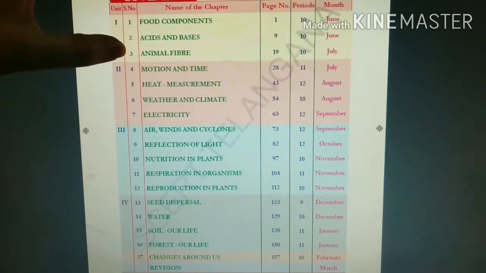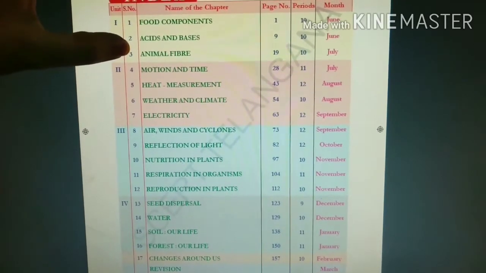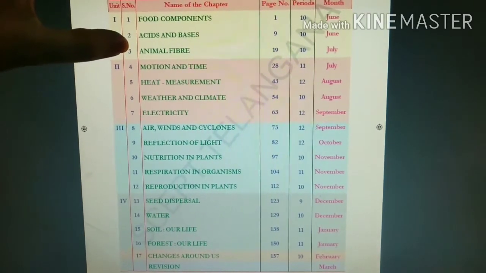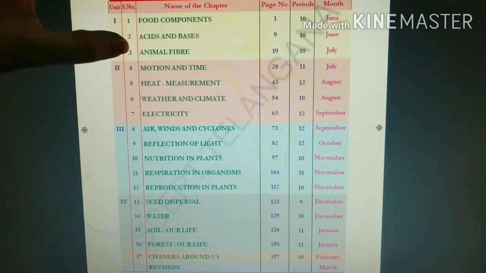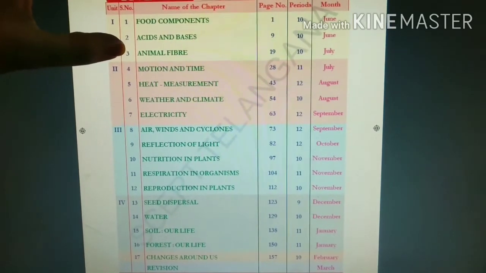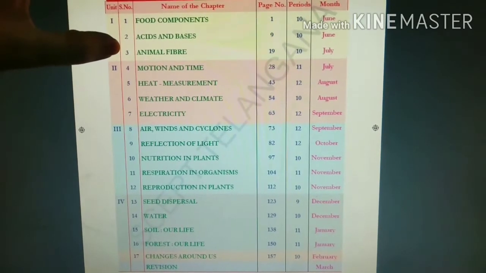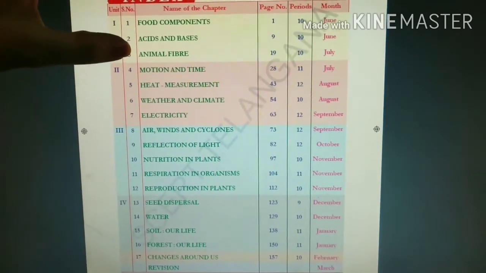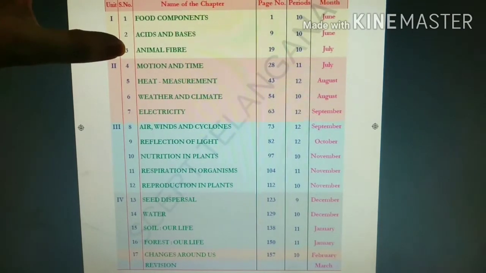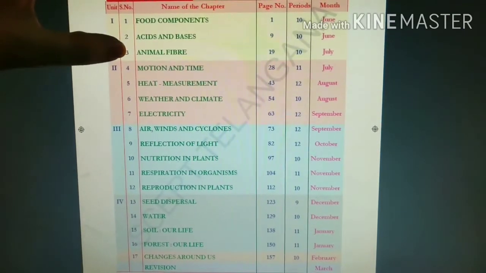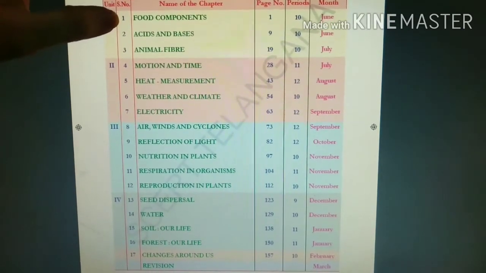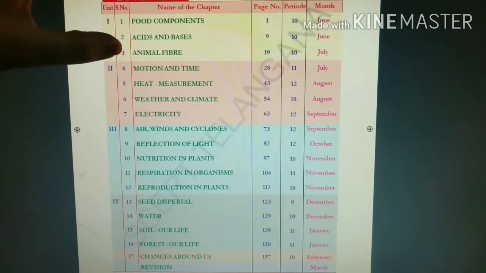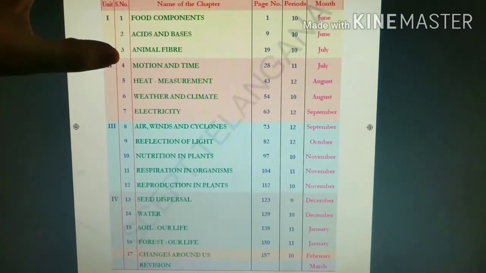Third is animal fiber. You already studied fiber to fabric, where you saw different types of fabrics that are available. Here in 7th class you will see animal fiber: how fiber is obtained from animals and how it is converted into fabric. That we will see in the third lesson. Fourth is motion and time.